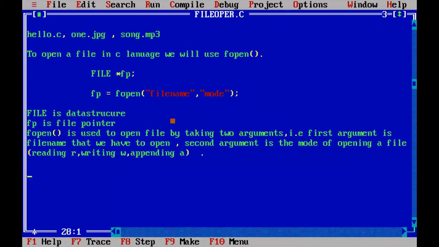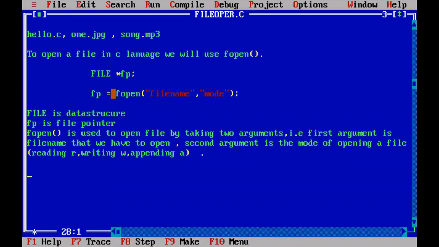Next, for example, you're trying to open a file with this name, but that file does not exist in the hard disk, then what about fopen? If the file really exists, the link to that particular file will be returned to the fp.